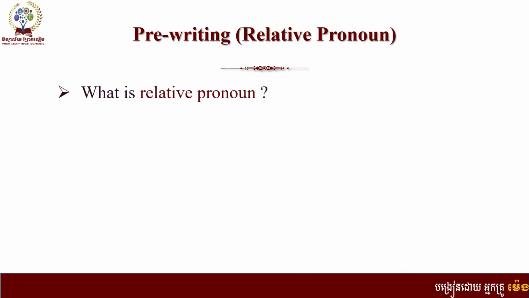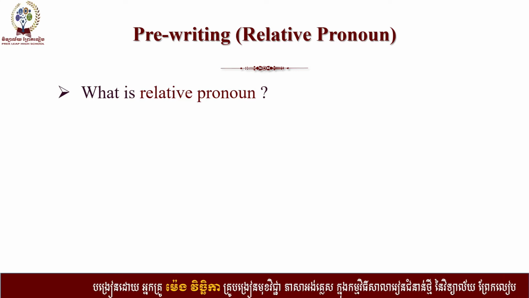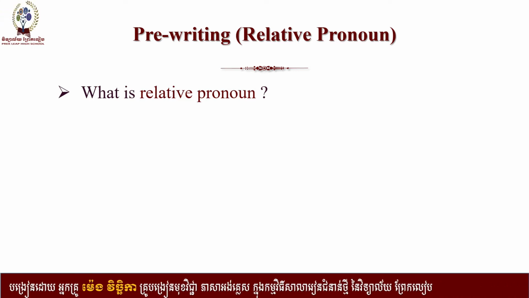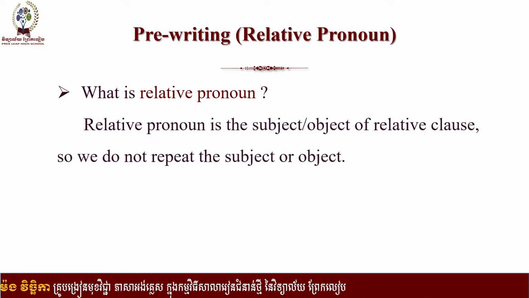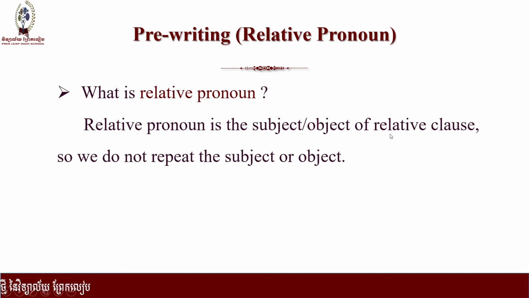Here is what you have to know before you go deeply into our writing. So, what are relative pronouns, everyone? Yes, of course. A relative pronoun is the subject or object of a relative clause.